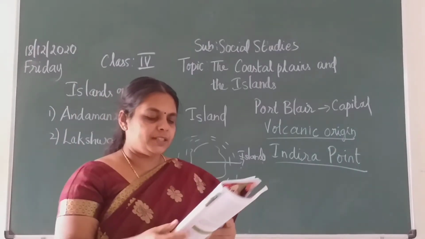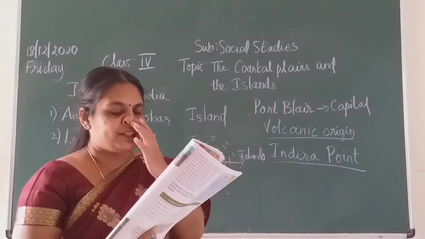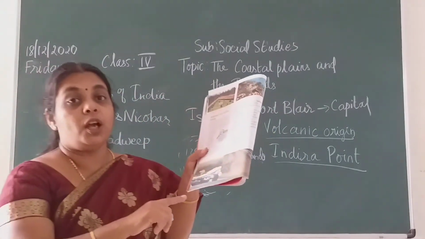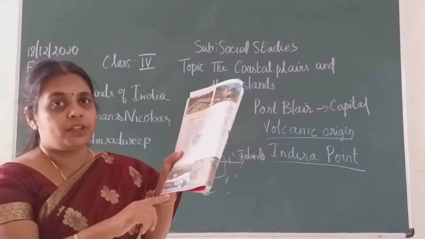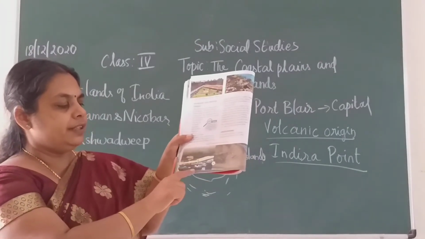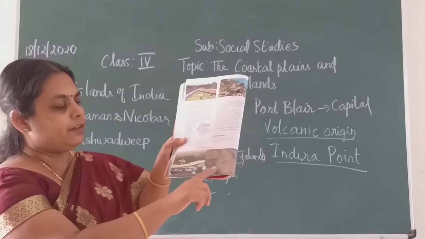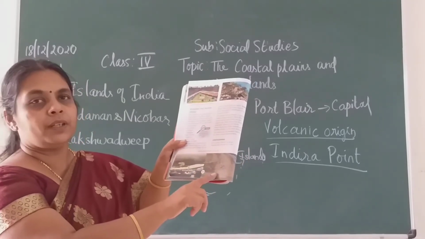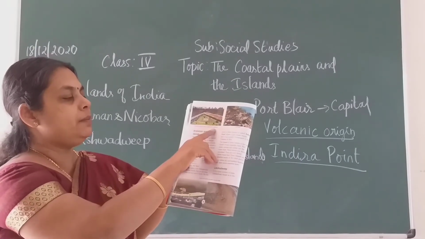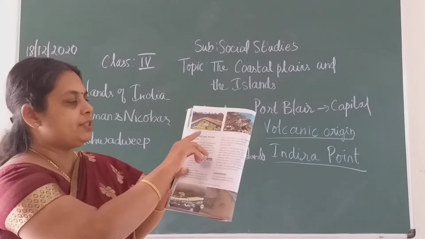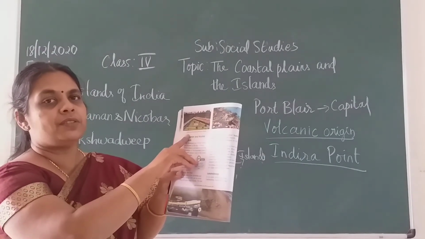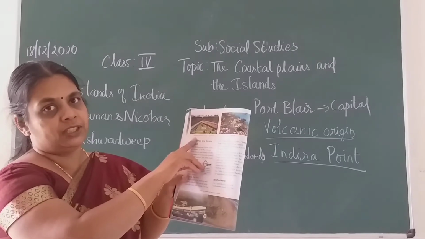And there stands a lighthouse, children. It was partially submerged during the tsunami which happened in 2004. They have given two pictures here: the lighthouse covered with water, and another one after the tsunami without. They have also shown the Andaman jail, children. It is famous. During the freedom struggle, the freedom fighters were sent to this Andaman jail.